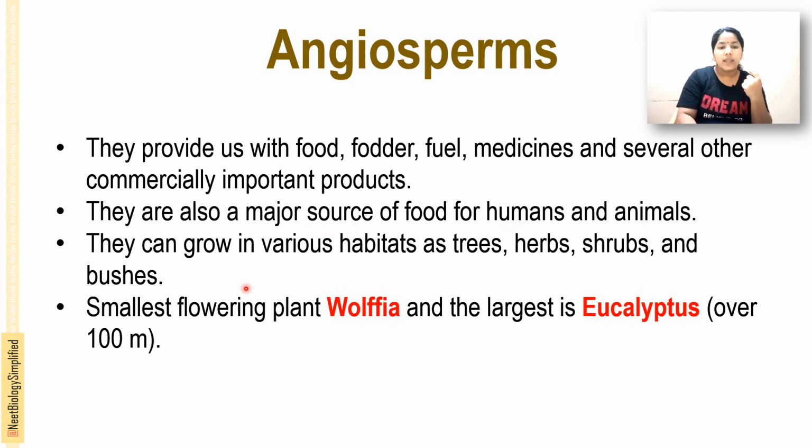They can grow in various habitats as trees, herbs, shrubs and bushes. Wolffia is the smallest flowering plant, and Eucalyptus is the largest flowering plant, over 100 meters tall. So they can grow in various habitats as trees, herbs, shrubs and bushes. Wolffia is the smallest flowering plant, and Eucalyptus is the largest.